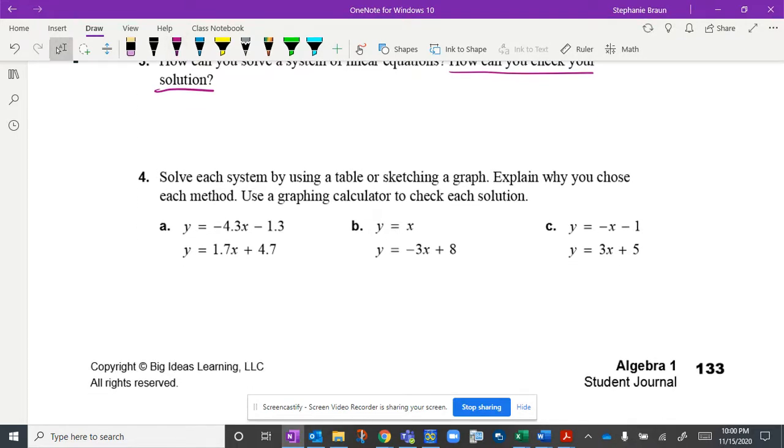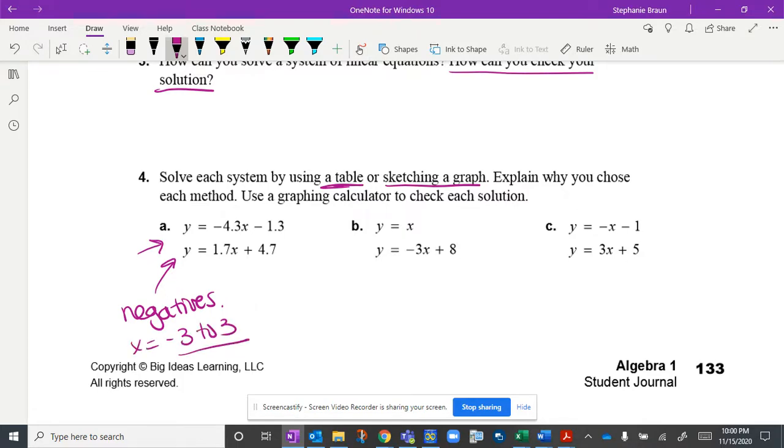Lastly, what I want you to spend some time doing on your own is working on number 4 in your spiral. Solve each system by using a table or sketching a graph. You might want to graph some of them more than others. Personally, when I look at that, I don't really want to graph that, so I would probably make a table. And I'll give you a hint on this one. You need to go into the negatives a little bit to try and figure out where they're going to cross. So in your table, I would go from like -3 to 3. There's a hint there for your x values.